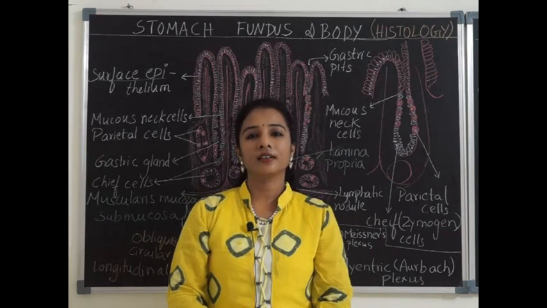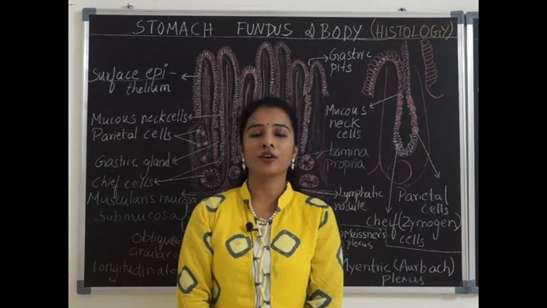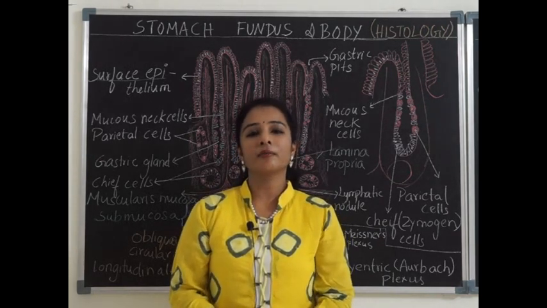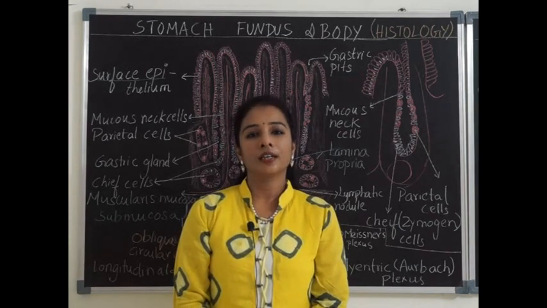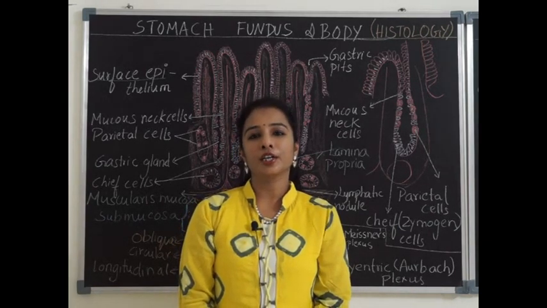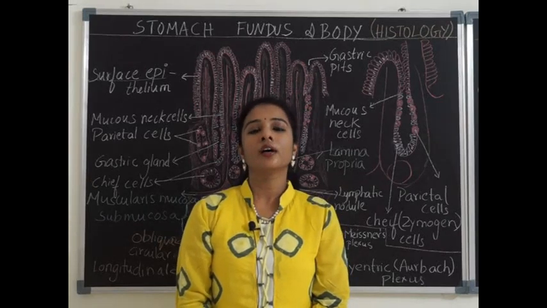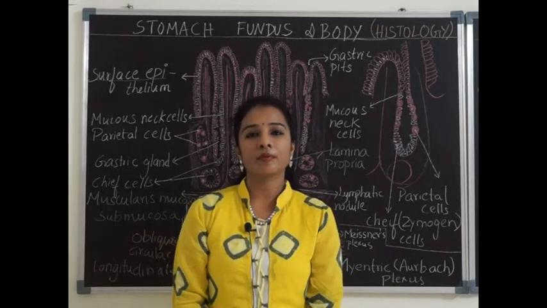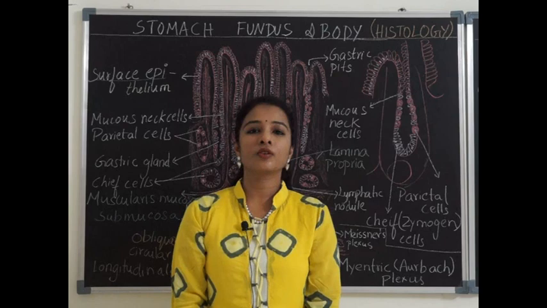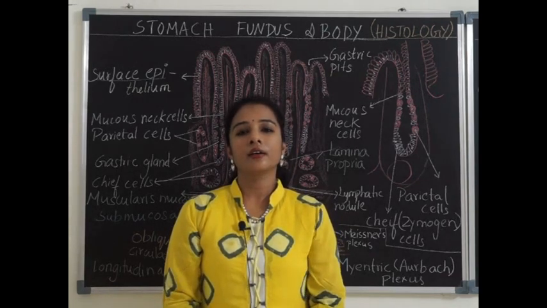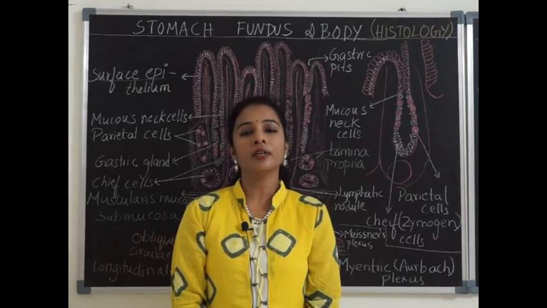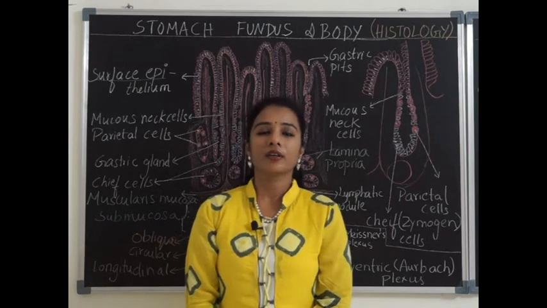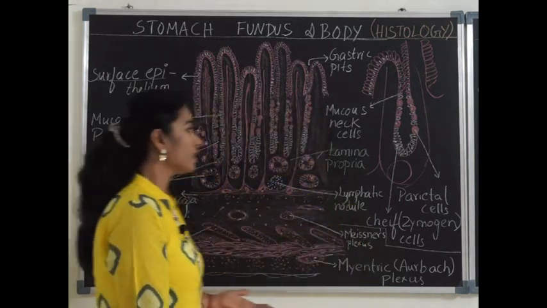Today we will learn about stomach histology. Grossly, the stomach is divided into the cardiac end, where the stomach continues as the esophagus above, and the upper part of the stomach is called the fundus. Then the rest of the part is called the body, and before continuing into the duodenum, it is called the pyloric part. So we shall see the histology.